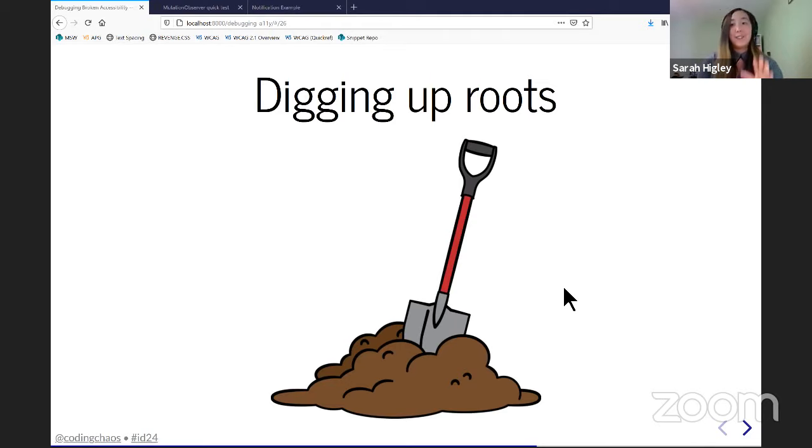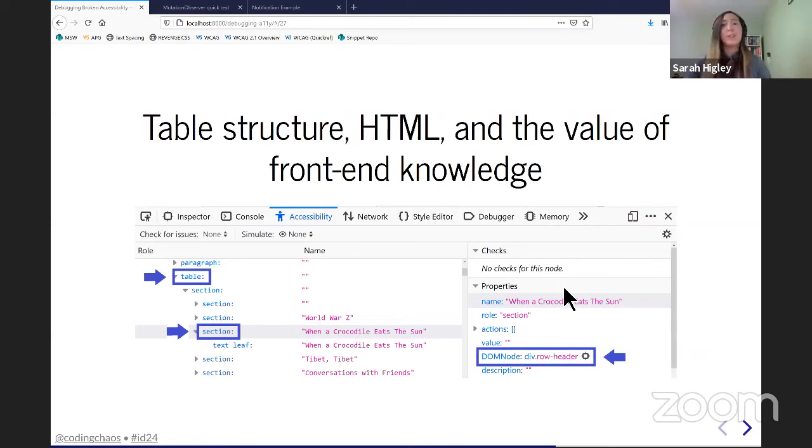So to help with that, let's revisit each of those bugs and take another look at them and see if the root causes that we found are really the deepest root causes. So to look at the table bug, going back to that original table bug about the table semantic structure and not the tooltip, the problem here isn't just that someone coded the table incorrectly and didn't use the proper structure. The problem is that based on the way it was coded, it's clear that whoever made it didn't have a deep knowledge of semantic HTML.